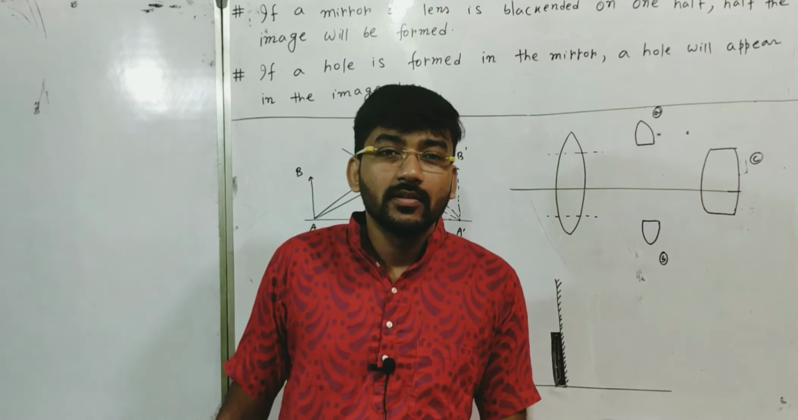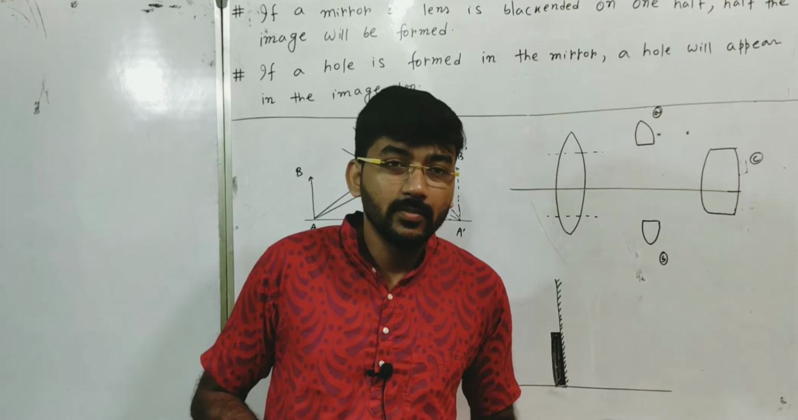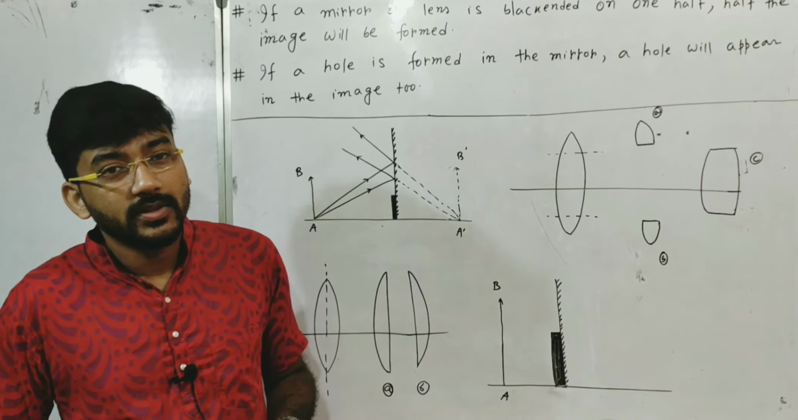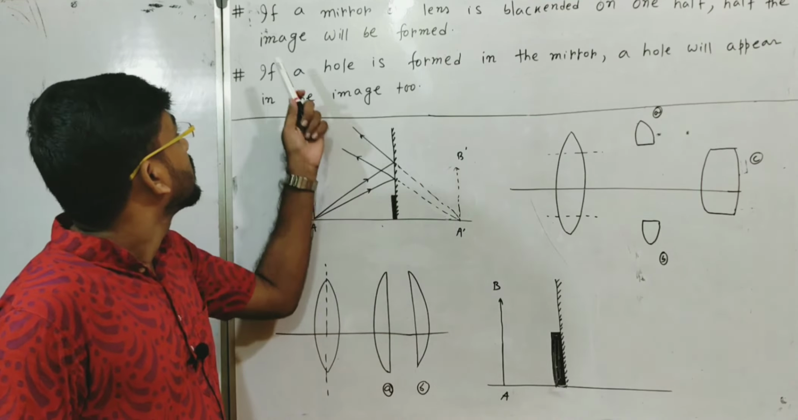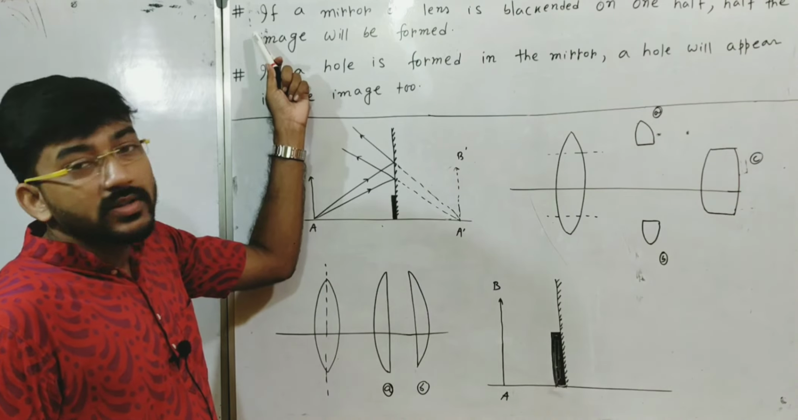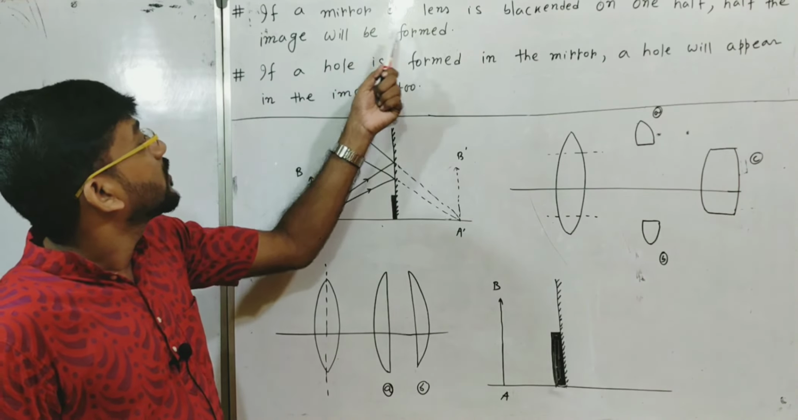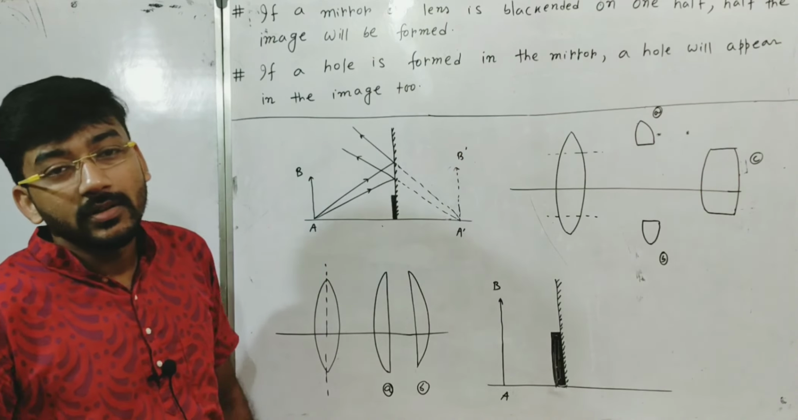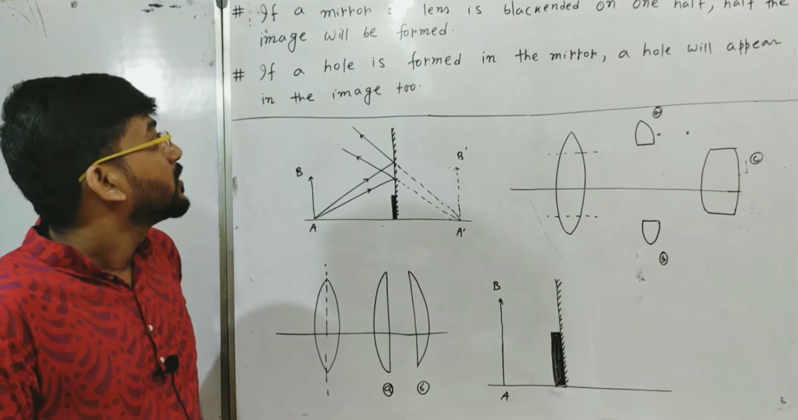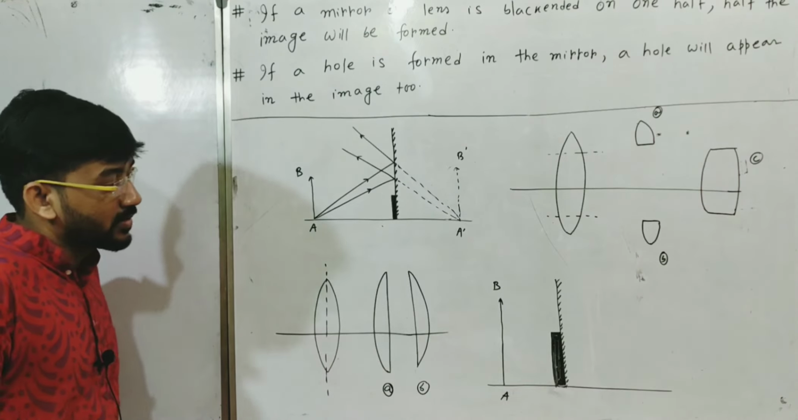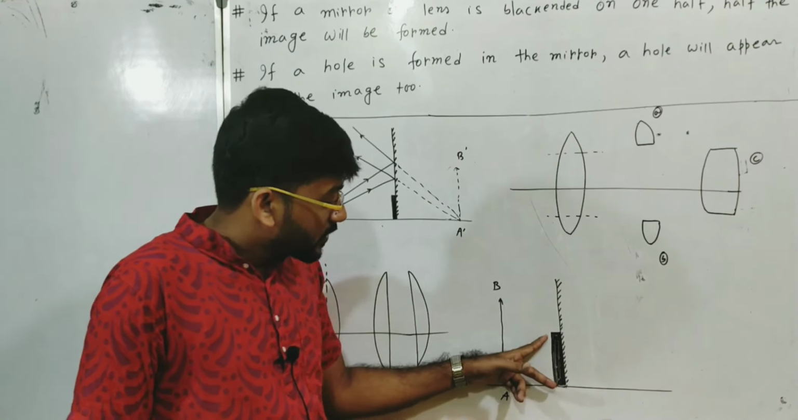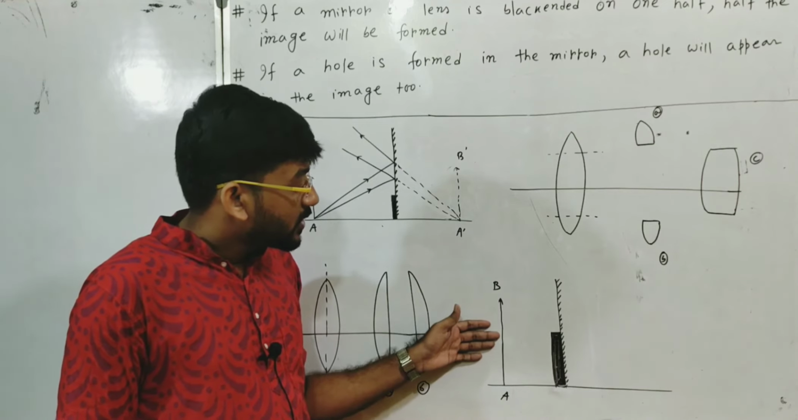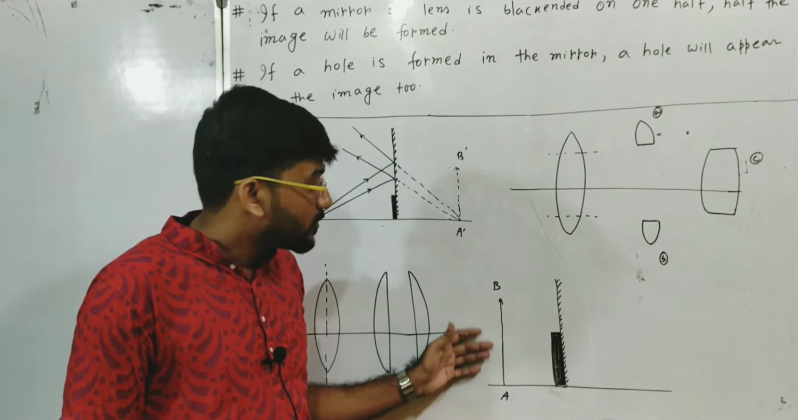Dear students, today I will discuss another misconception, and the misconception is based on image formation. Here the misconception is, if a mirror or lens is blackened on one half, then half the image will be formed. Students sometimes think that if a portion of the mirror is blackened like this, then half of the image of this object will form here.